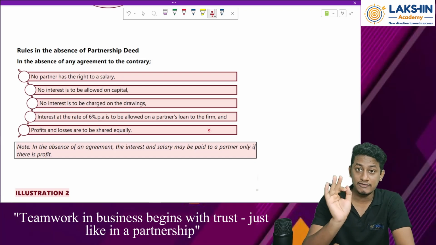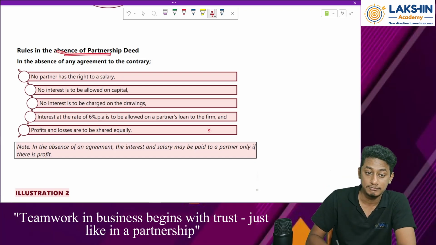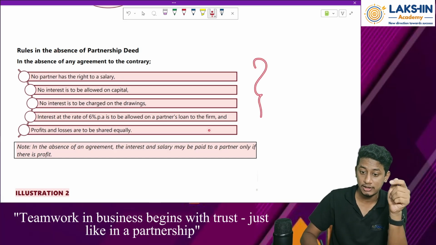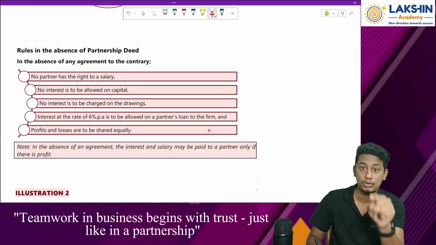Where will this be necessary? This will be necessary while solving your questions. In the questions they might give you a point that there is no partnership deed in this partnership. So then what to do? That depends on these particular provisions. On these particular provisions, it depends how to solve the questions.